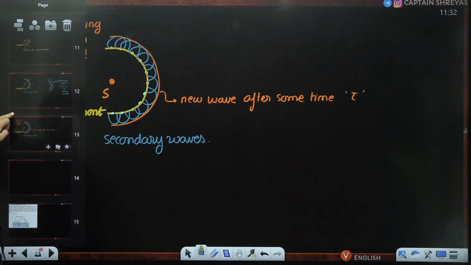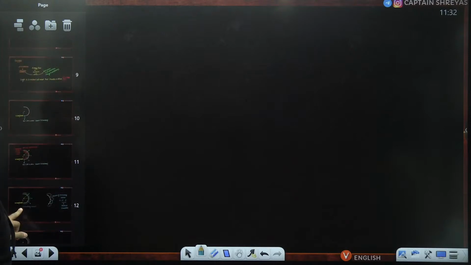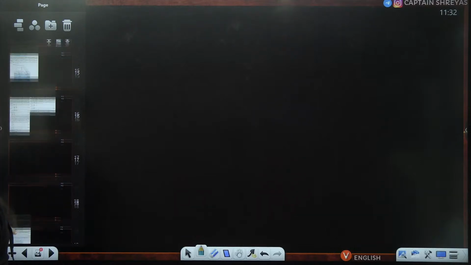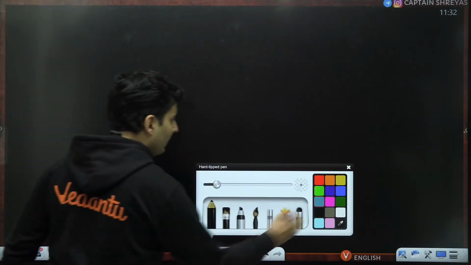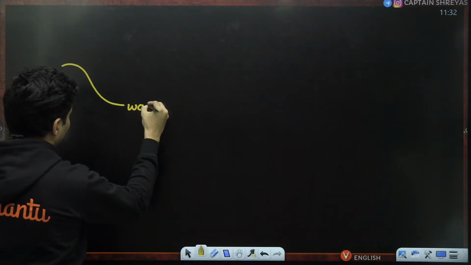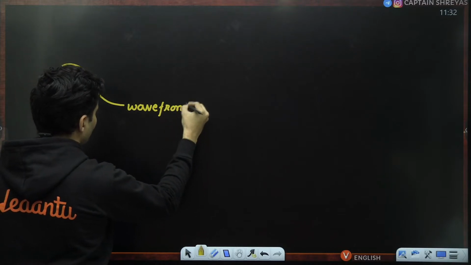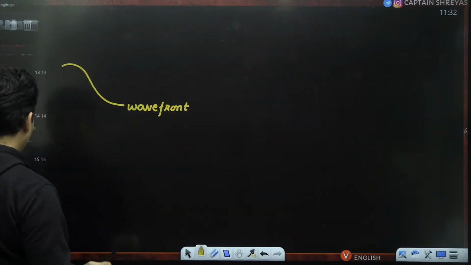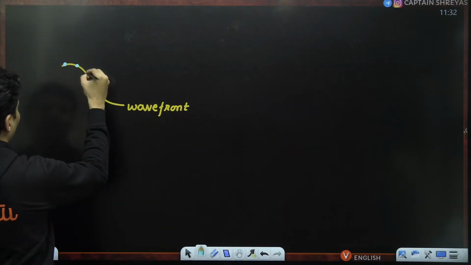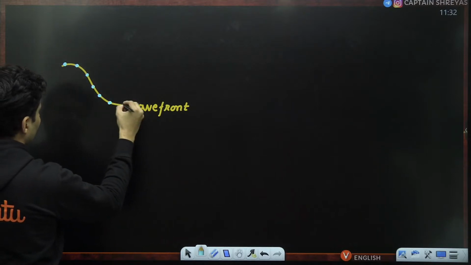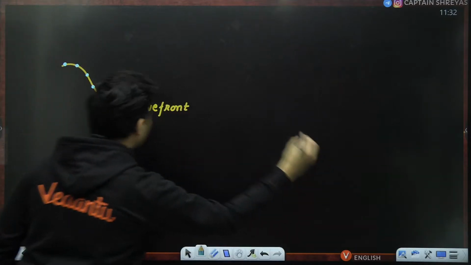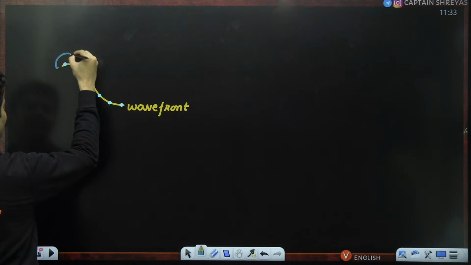Now, using this theory, you can construct the waves for any particular shape also. Say for example, I have been given a random wavefront like this. This is a wavefront which was given to me. I can find how the wavefront will look like after some time by just considering small secondary sources. These are our secondary sources. Then once I have the secondary sources, I will just show the secondary wavefronts.